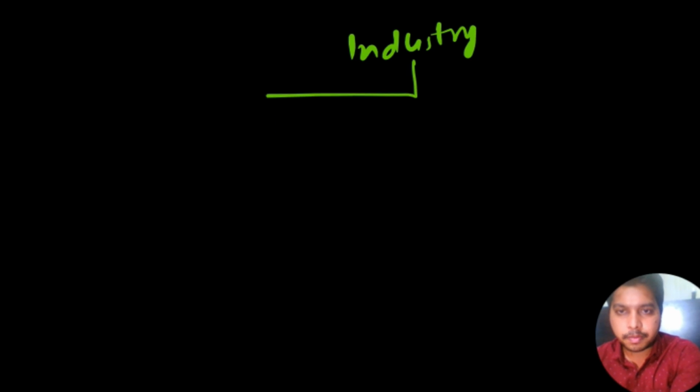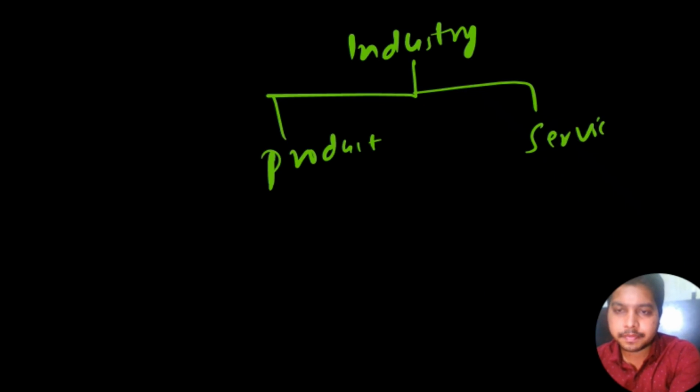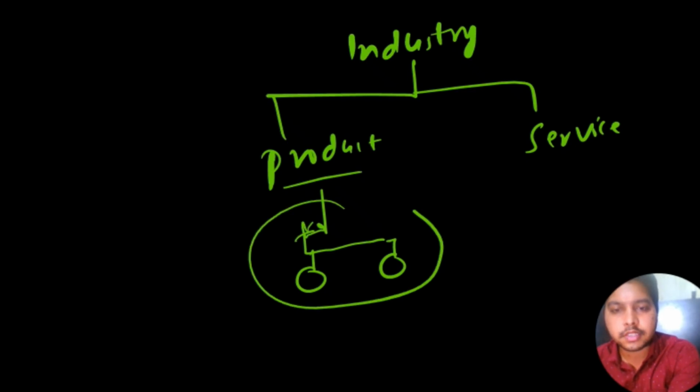In industries, they are divided into two parts. There would be product based companies or service based companies. Clear? So in product based companies, what they are doing is making actual products. Let's say for example, this would be a cycle. So there is a cycle company that is making it. This is basically a component.